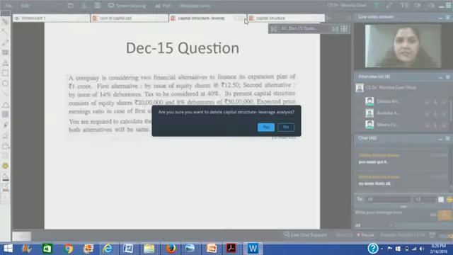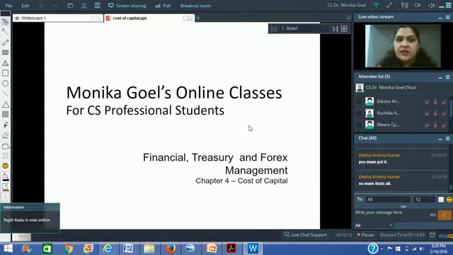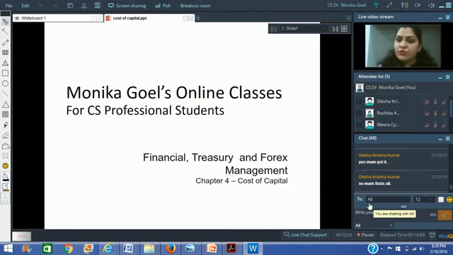As no more doubts are there, I am closing these PPTs and starting with the next topic, which is cost of capital. I really liked that, Diksha, you have been able to do your homework properly and come up with your queries, because it is very important to do self-study and then come out with queries, so that I also come to know where exactly the students are facing difficulties.